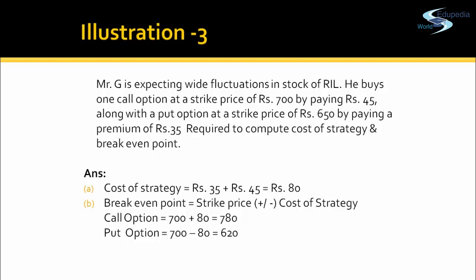So for buying that call option, Mr. G has paid a premium of rupees 45. And for buying that put option, Mr. G has paid a premium of rupees 35. So Mr. G has already expensed rupees 80 for taking that call and put option. So the cost of strategy is the total expense Mr. G has incurred, or you can say the total premium amount, because this is the expense he has already incurred. This is not going to be recovered, right? So cost of strategy is 35 plus 45 equals rupees 80.